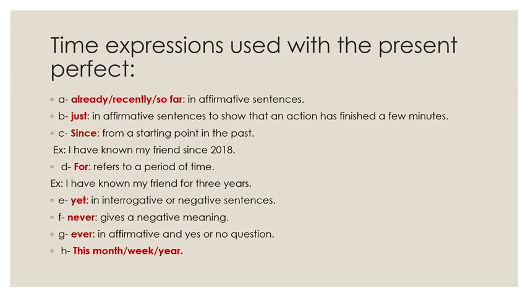Time expressions. We use time expressions to know when this action happened and what this action is actually about. For example, already, recently, so far. We use them in affirmative sentences. Just is also used in affirmative sentences. Since and for are used in affirmative sentences, but they focus on time. Since and for focus only on time. There's a difference between since and for.